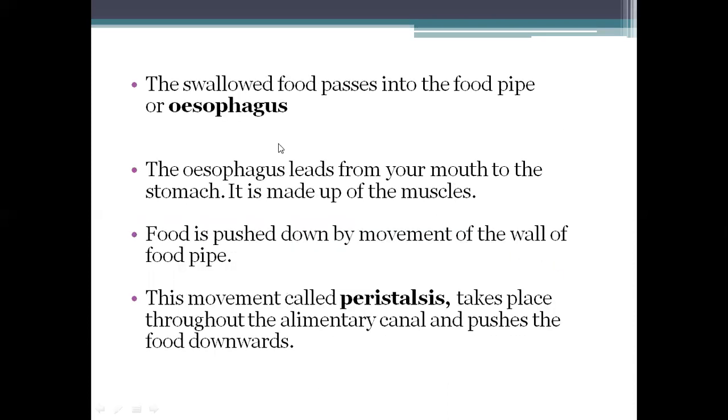Now, once we chew the food, it travels to the stomach through the esophagus or food pipe. It is the connecting passage between the mouth and the stomach. Food is pushed down by the movement of the wall of the food pipe. This movement is called peristalsis, and it takes place throughout the alimentary canal and pushes the food downwards.